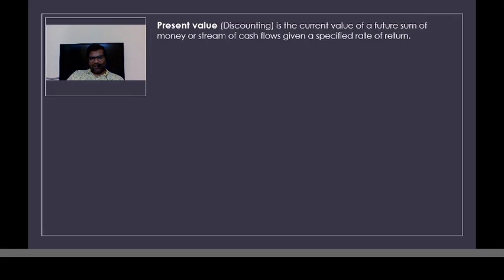In present value of money, you are trying to determine the current value of investment. You're trying to do an evaluation of an investment which you're making now, but this investment will reap you the benefit in the future. The evaluation is being done at current value by taking into account the future benefit, right? So this concept is called present value, or it is also known as discounting.